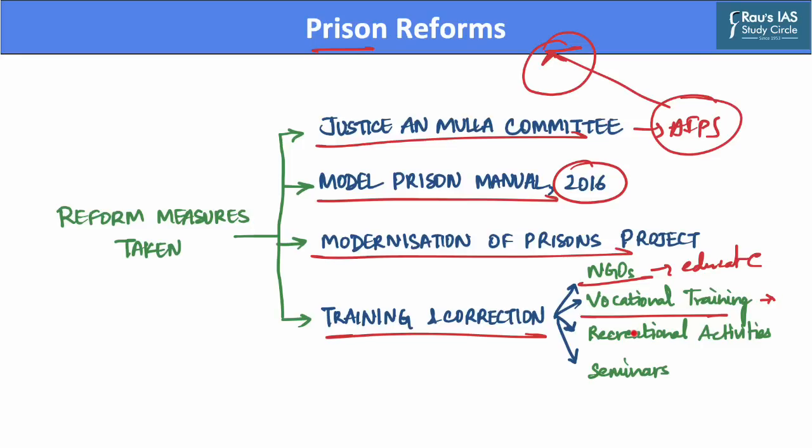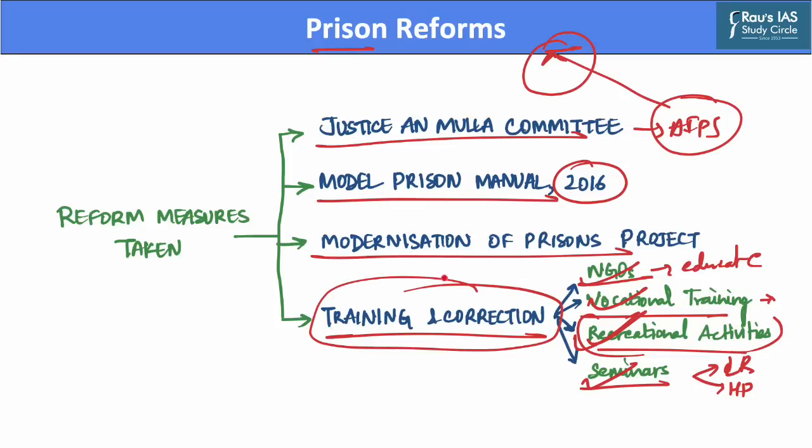Further, the government also facilitates recreational activities from time to time, which will help prisoners have better mental health. Further, the government also conducts seminars which will help prisoners become aware of their legal rights as well as health problems. Hence, through educational, vocational training, recreational measures, as well as seminars, the government intends to carry out training and correctional activities for Indian prisoners.